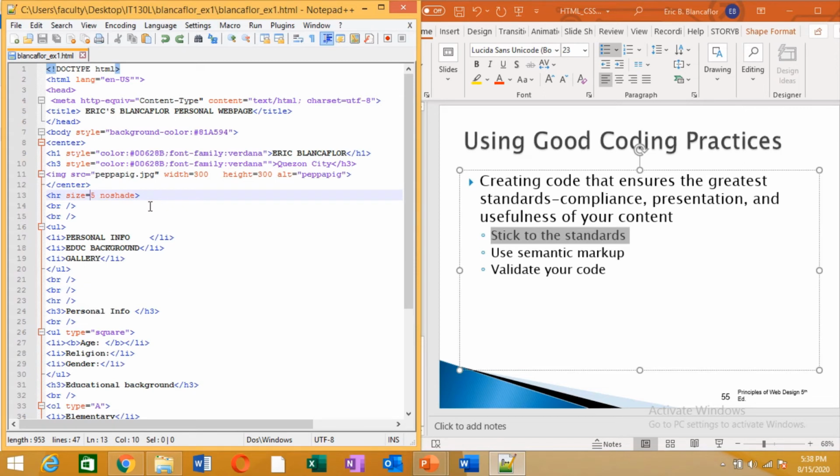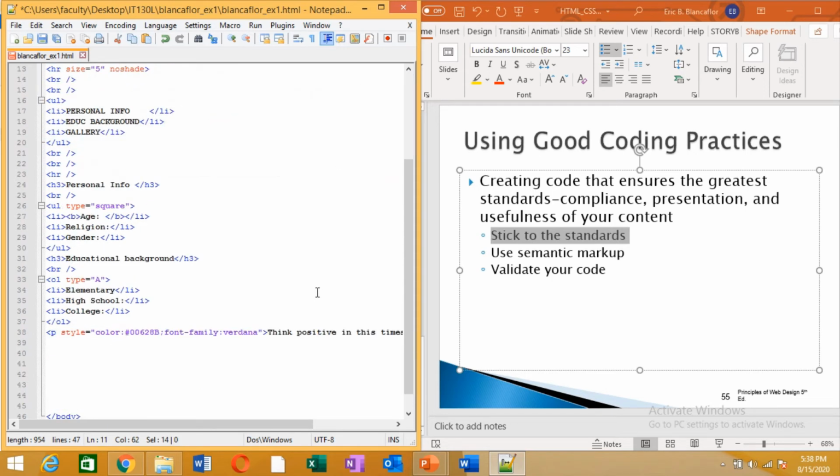Example, let's say the value should have double quotes. That's one standard. If there is no attribute, add an empty slash. Always there should be an end tag. Do not forget the end tag. Another is, for example, for the image, you need to add the alt. And as we go along, we'll cover some of the standards.